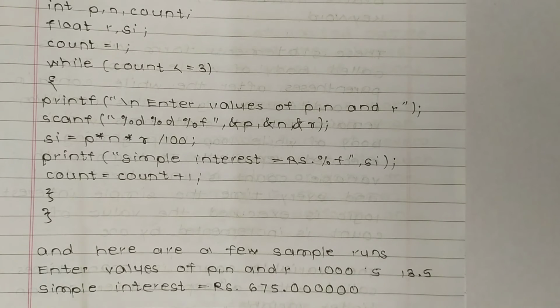Now printf simple interest is equal to rupees percent f, because that value is in float. Now si is in float, so simple interest is equal to rupees percent f, si, that is simple interest. Now count is equal to count plus 1 because we want to increase that count by 1. So this is the program.